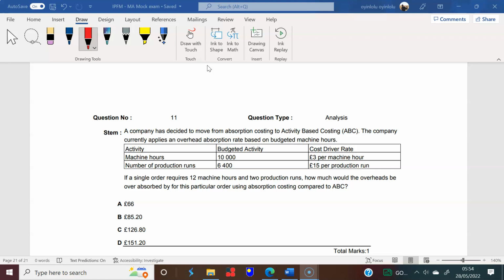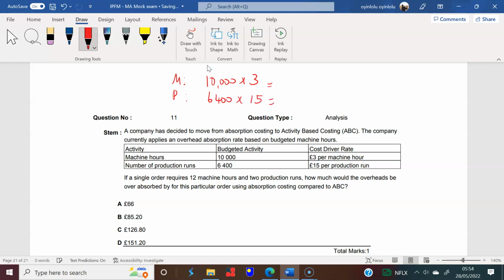They're saying, whatever our total overhead is, and if you see this in front of you, it means that they've already broken down that overhead. But we can actually find out what the total overhead is. It would be 10,000 times 3 based on machine hours, and in terms of production runs, 6,400 times 15.